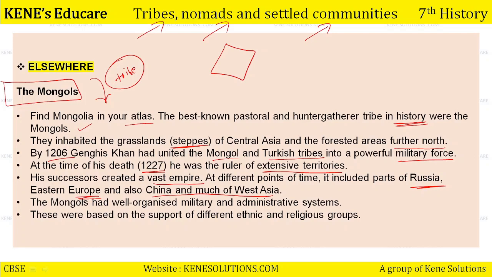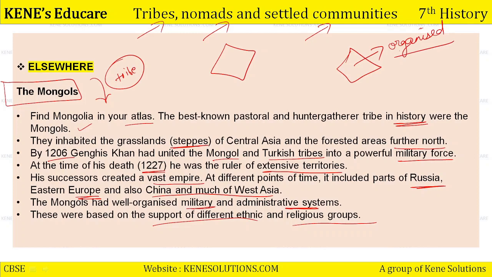The Mongols had a well organized military as well as administrative system also. These were based on the support of different ethnic as well as religious groups. All the groups emerged and maintained themselves into an organized structure.